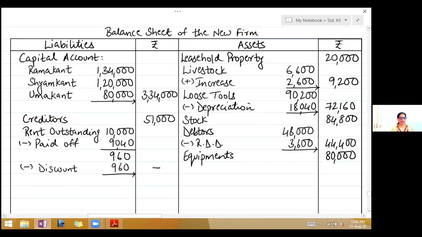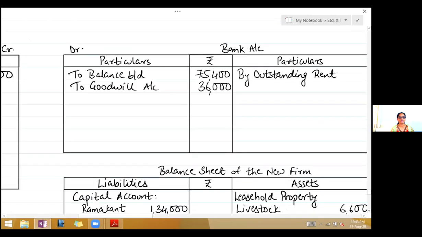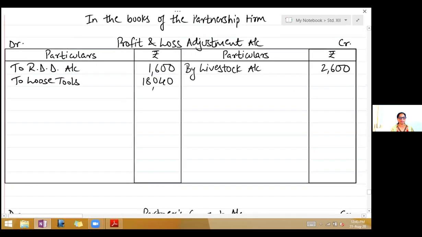Now second effect of paid off. From where are you paying? You're paying from the bank. So write on the credit side of bank account, by outstanding rent 9,040, and that 960, which is a discount, decrease in liability, you will credit profit and loss adjustment account.